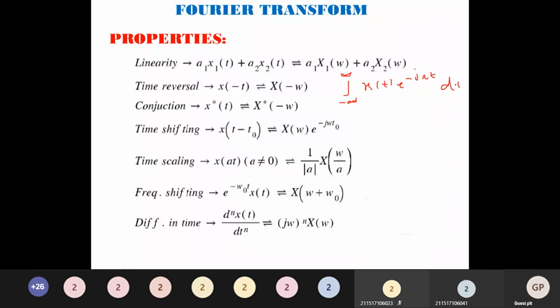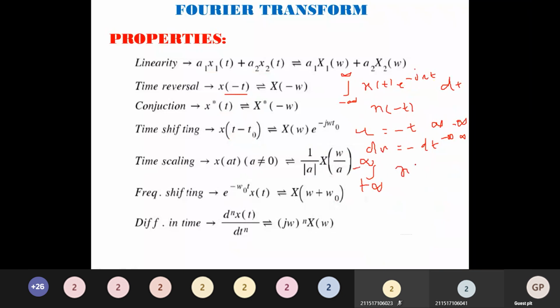Now second, we will see time reversal. I am substituting x of minus t. Take a dummy parameter, u equal to minus t. So du will be minus dt. What happens to the limits? When t is infinity, u becomes minus infinity, and when t is minus infinity, u becomes plus infinity. So instead of minus infinity to plus infinity, the limits become infinity to minus infinity.